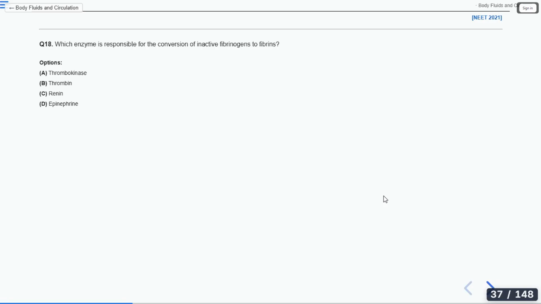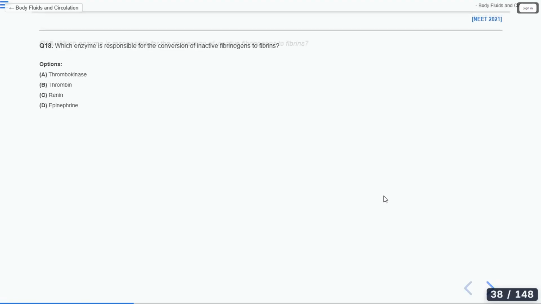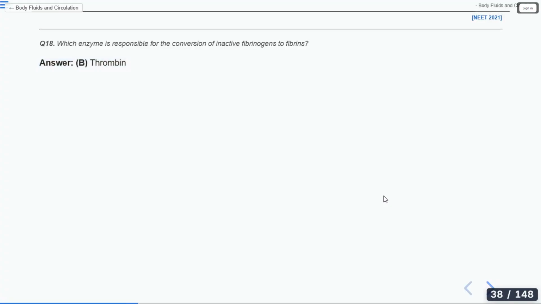Converts, very good, Saksham. So it converts the inactive prothrombin to thrombin. Very good. Okay, let's see the answer for this question now. So the answer is thrombin.